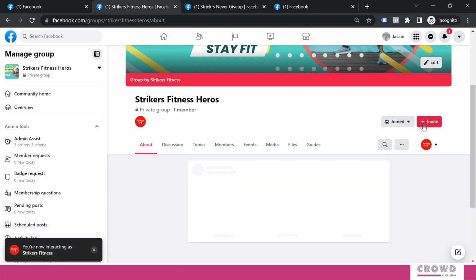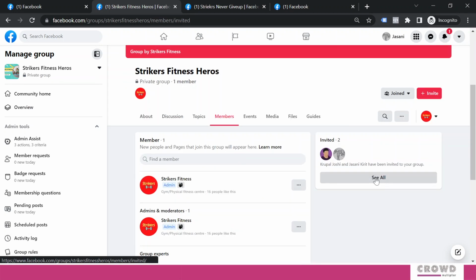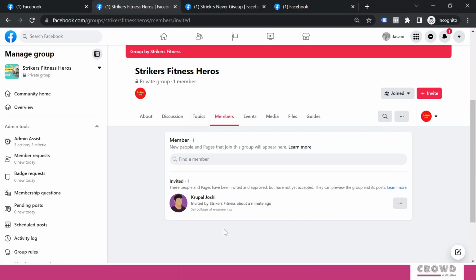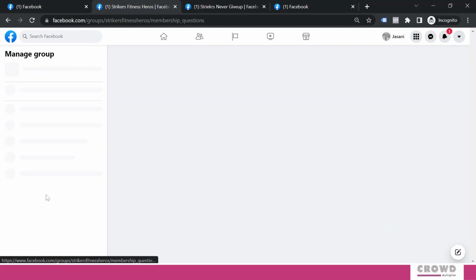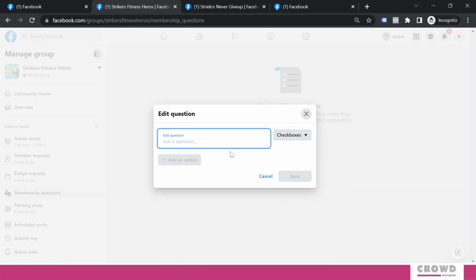Now if I go to this Strikers Fitness admin area, and click on membership, then see all, this has been updated, because from my personal profile I had become a part of this group, but I have left the group, right? Only one member is pending. Now when you are sending these invitations, ideally before that you should set up these membership questions. So we'll click on this and frame our questions. This way you will gather data about your members.